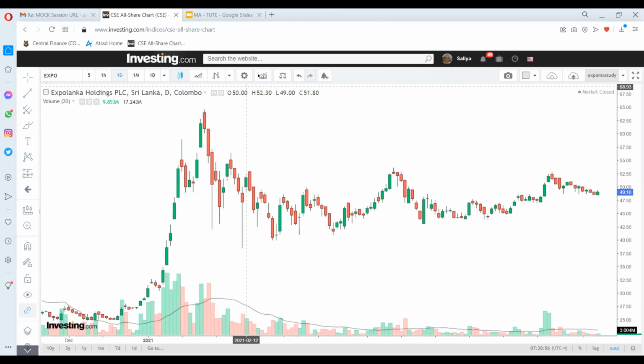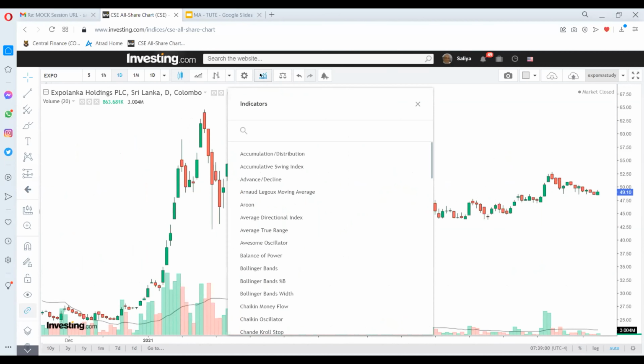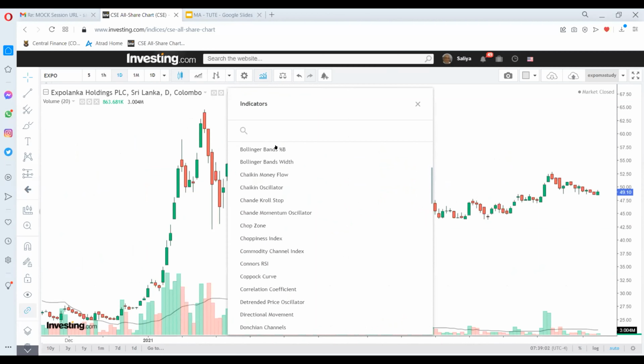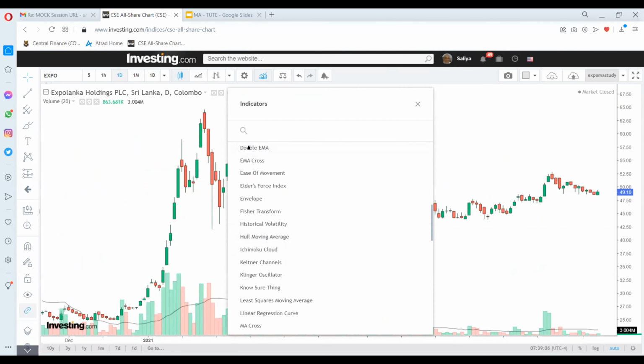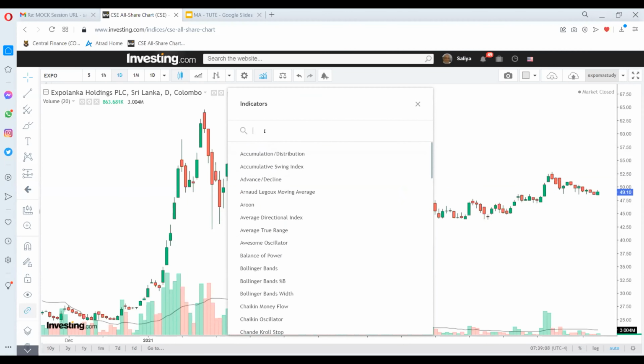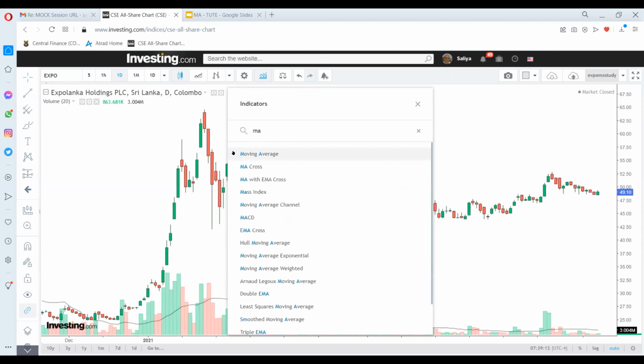And we are going to include the simple moving averages. First of all, the simple moving average. Now, under the indicators, you can even say MA here on the search, right? When you say MA, you have the moving averages. This is the indicator I'm talking about. The simple moving average in this platform is known as the moving average.